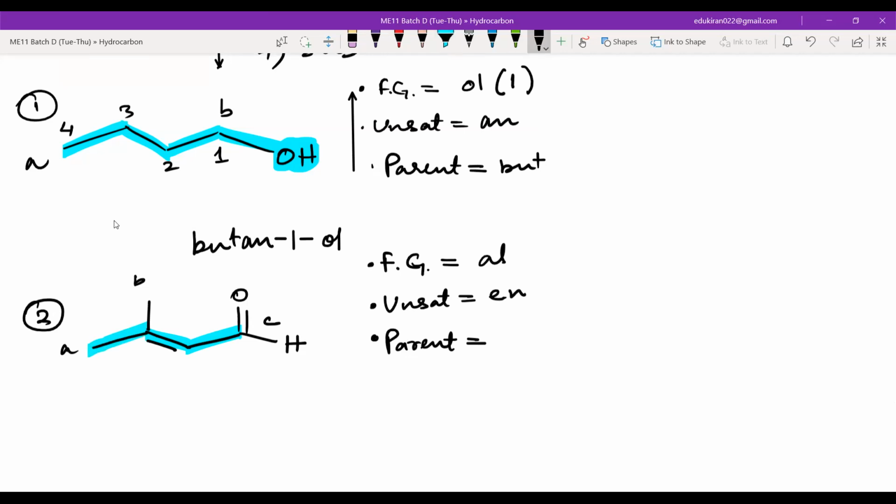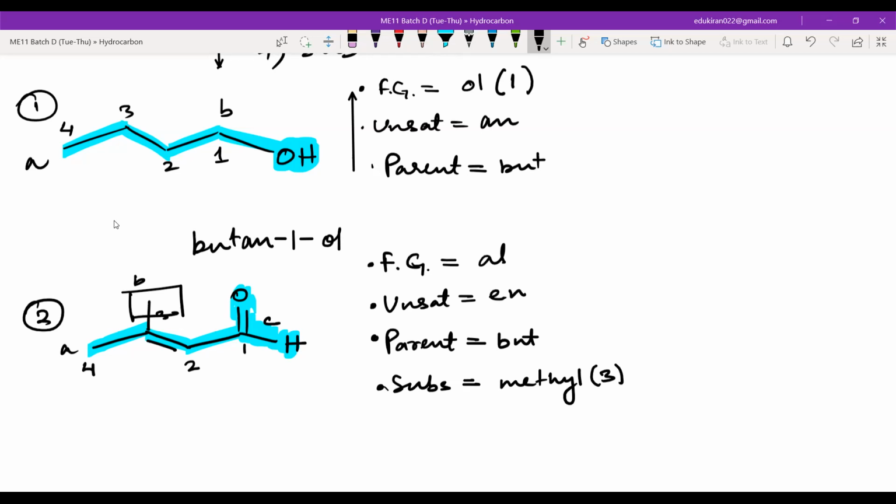And I will also number this from C. 1 because functional group first, then 2, 3, 4. So the parent is butane again. There is a substituent now. This one is already done in the functional group, and the parent is done. What is the substituent? Methyl. Now let us number. Methyl is in which number? Third number, right? Yes. We don't number the parent.